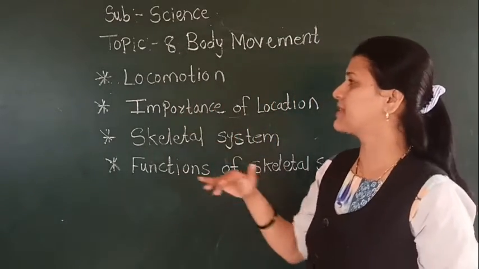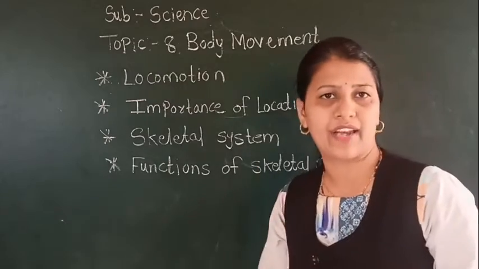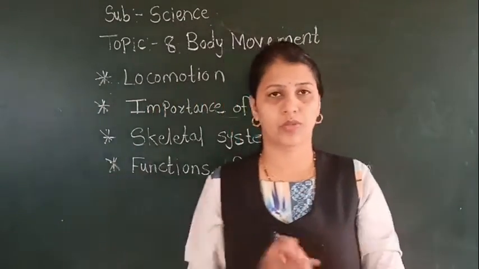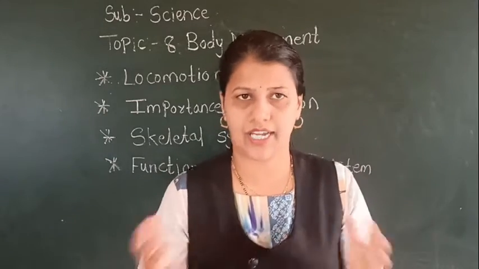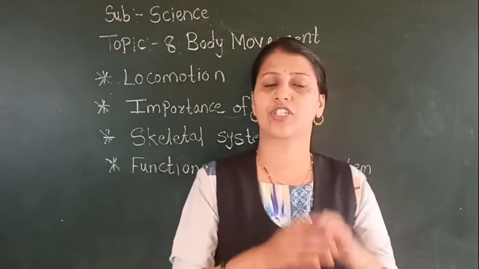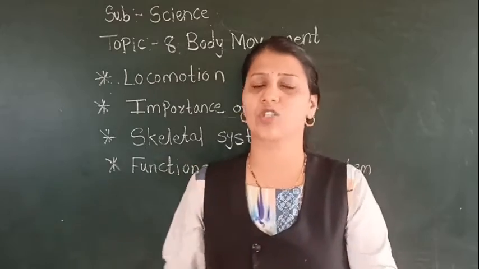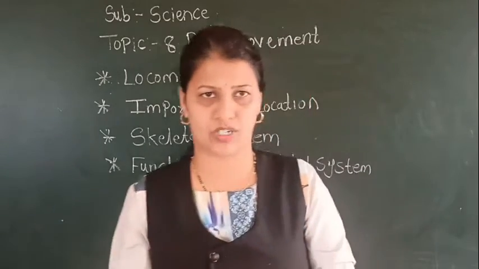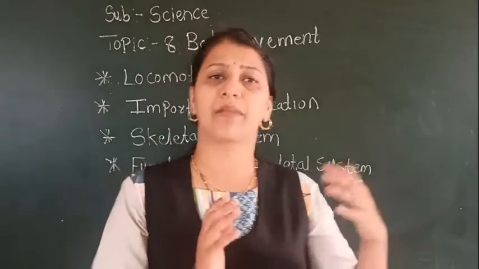And locomotion means the movement of an organism from one place to another. Now, you can see there are things around us which are living as well as non-living. Non-living things do not move from one place to another, but living things can.